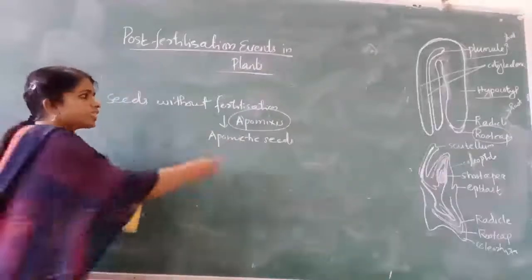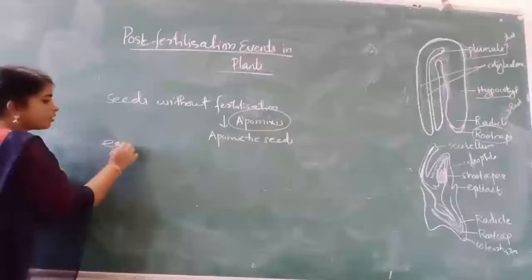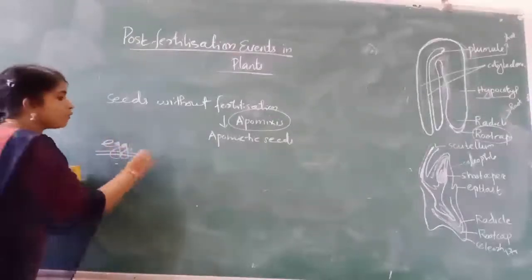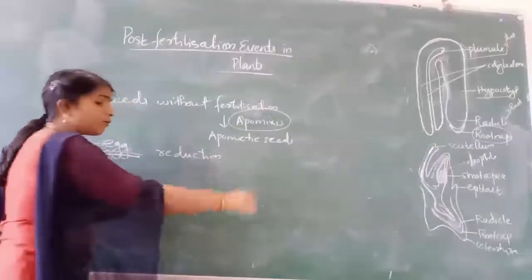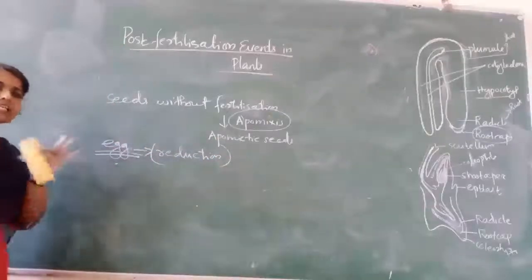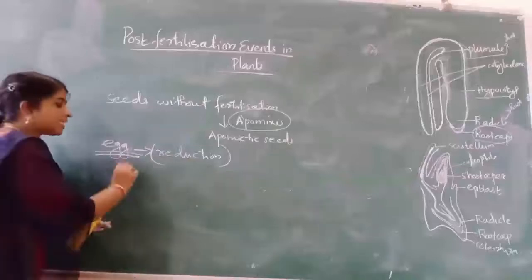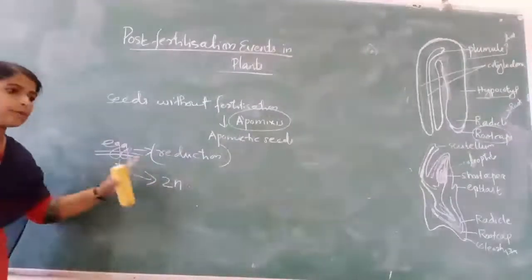And how are these apomictic seeds formed? Egg cells are normally formed by reduction division, meiosis. Normally eggs are haploid in nature. But in some cases, egg cells are formed without reduction division. That means they are diploid egg cells.